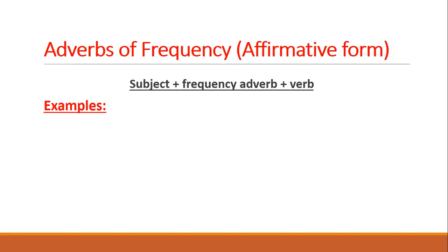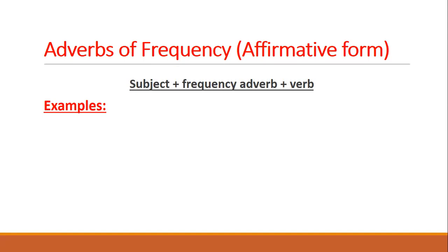Okay, so now as you know, there are different kinds of sentences. So we now want to know how we can form a sentence using the adverbs of frequency. And there are three forms: the affirmative form, the negative form, and the interrogative form. Let's start with the affirmative form. When I say the affirmative form, that means the positive form, okay?